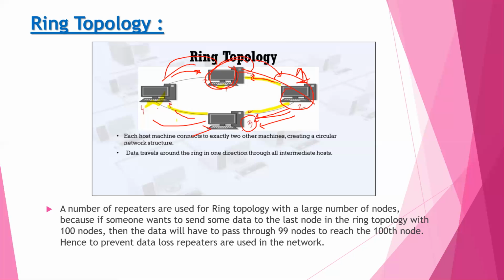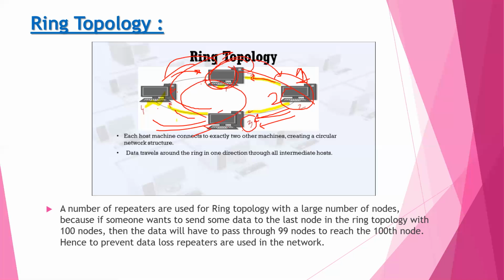Data travels around the ring in one direction through all intermediate hosts. Means data travels in a ring form. Suppose system 3 sends the data to system 2, it travels in a ring direction.